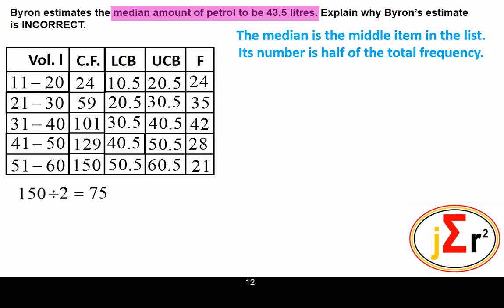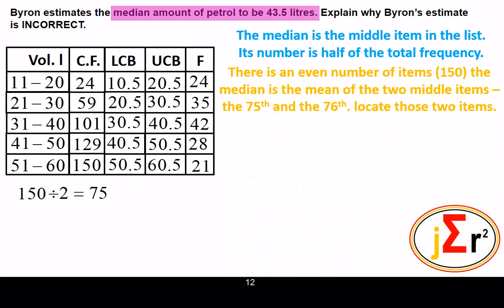But because it is an even number of items, which is 150, we know that we will have two middle entries. The middle item is the mean of the two middle entries. So whenever we have an even number of items, there will be two middle entries.